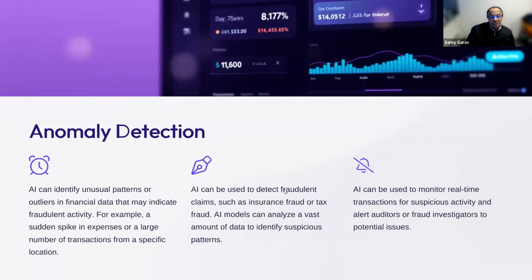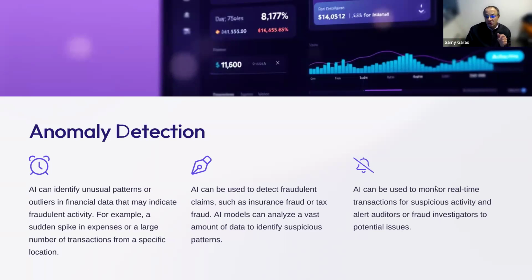AI can be used to detect fraudulent claims, such as insurance fraud or tax fraud. So the AI can easily predict any duplicate payment or any unusual claim or any unusual tax evasion. We can use AI now to discover this fraudulent act very easily.